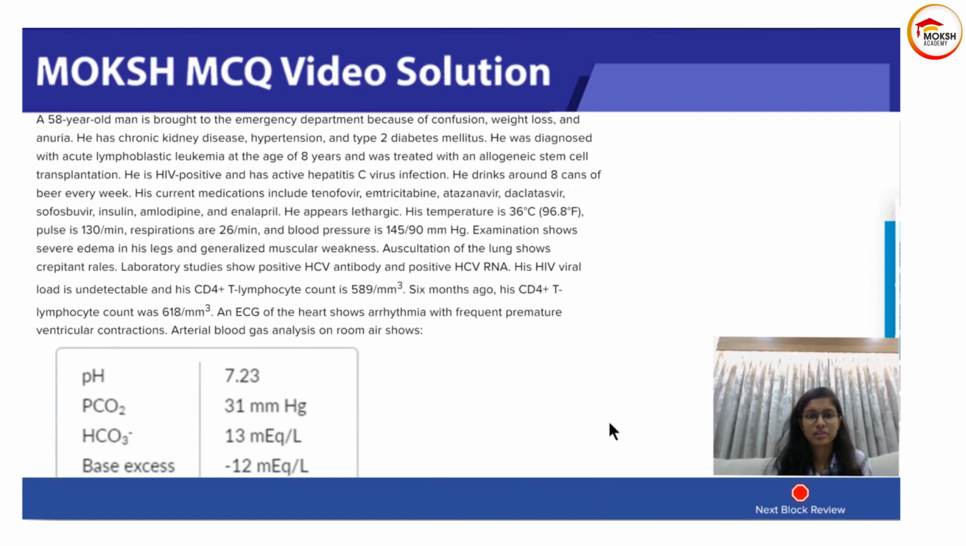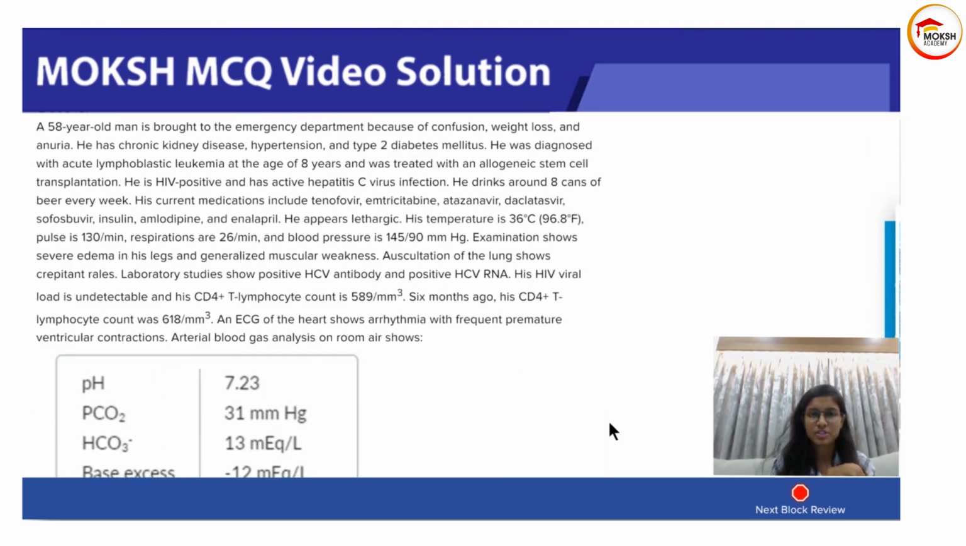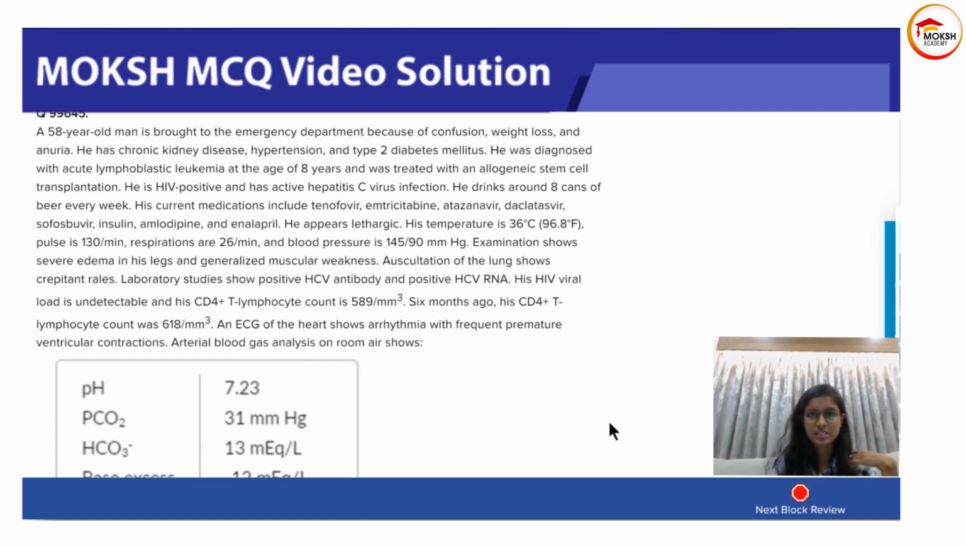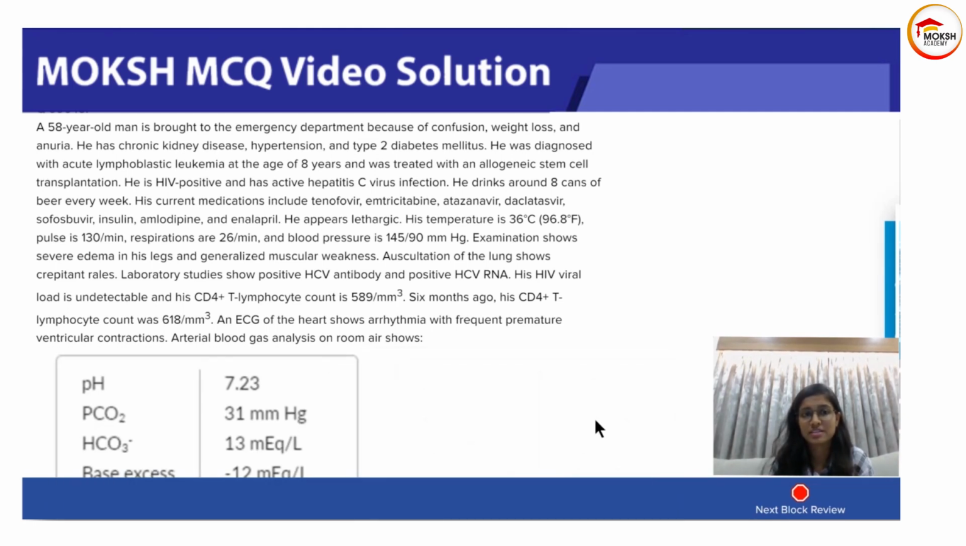So here we have a really huge question with a very simple answer. They gave a very complicated scenario and they asked, what will be the absolute contraindication for organ donation in this patient. So if you look, this patient has a lot going on, right? He has confusion, weight loss, anuria. So that's 7.23, which is very, very low. It's acidosis that is causing the confusion. Patient is anuric, right? Chronic kidney disease, type 2 diabetes. Diabetes and chronic kidney disease together can also cause it.